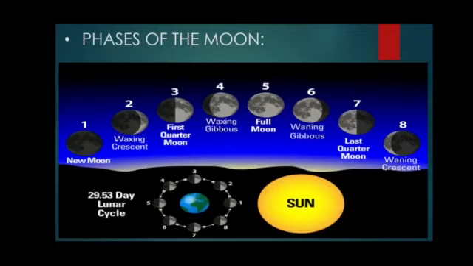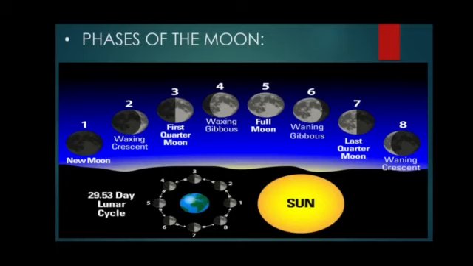Phases of the moon. You must have seen different phases of the moon. Sometimes it's shining brightly with its full face, while sometimes it's crescent shape. Crescent means curved shape. While sometimes it's half, sometimes it's not even visible at all. Like in the case of new moon day, you cannot see the moon at all. Well, that is because the moon is constantly revolving around the earth, and because of that it has different phases.